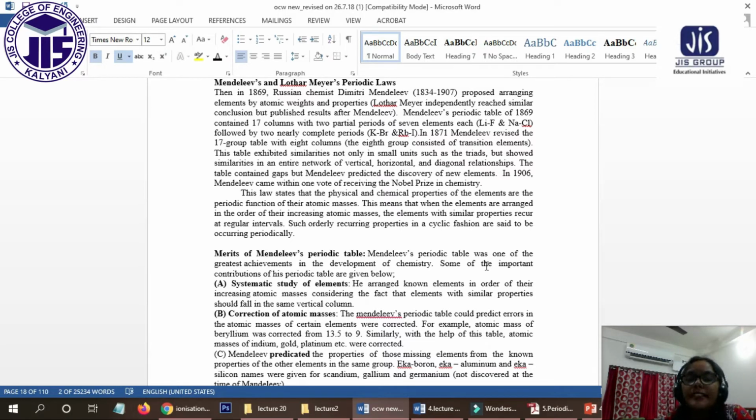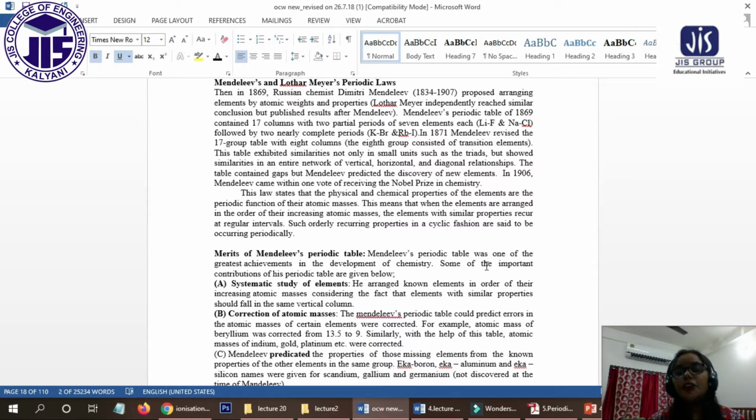So Mendeleev and Lothar Meyer arranged the periodic table. What is a periodic table? We have so many elements, right? So we should arrange those elements in such a manner that we can easily memorize them and easily find out their properties, because each and every element has some similarities and dissimilarities.